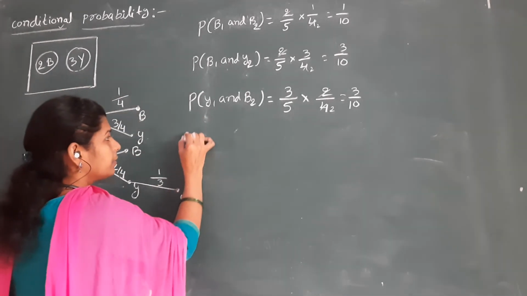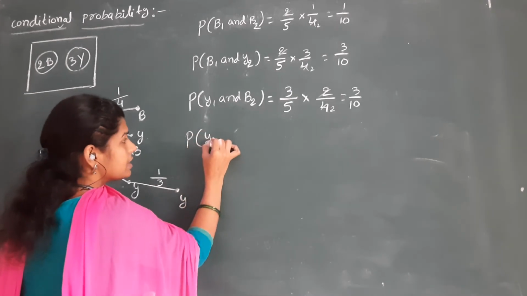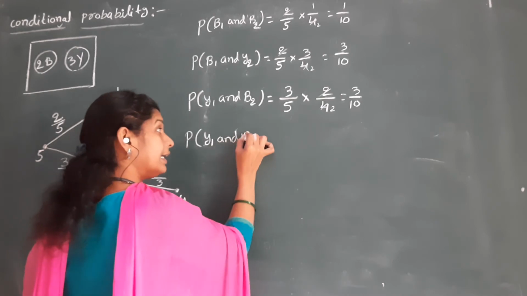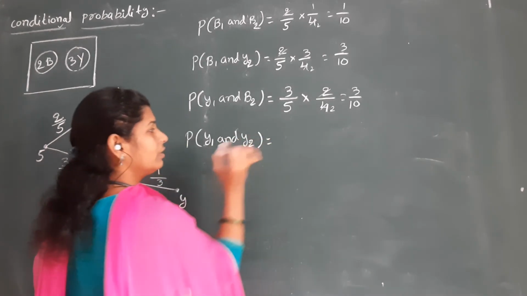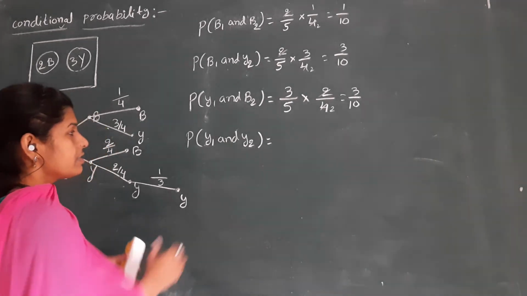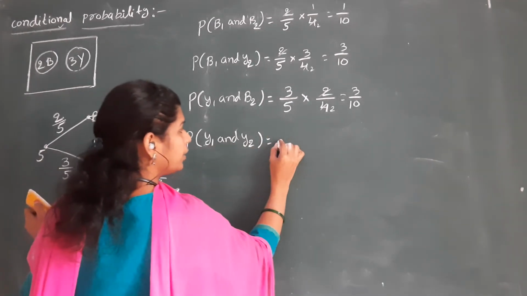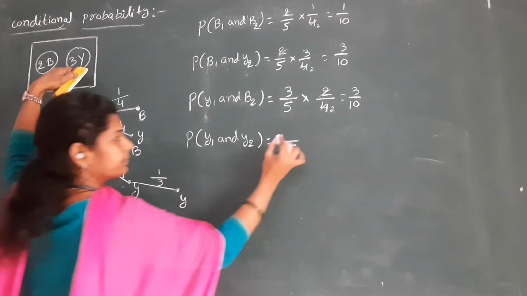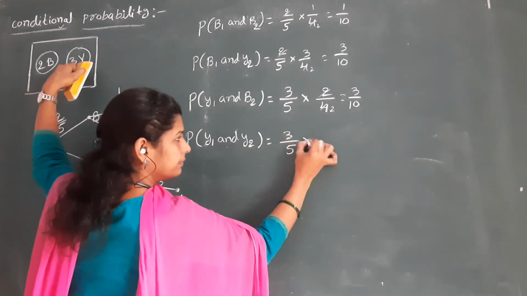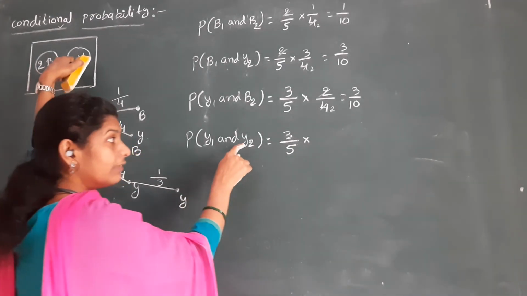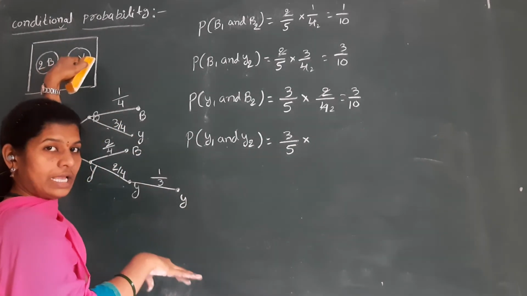Okay. Next, the probability that the first one is a yellow ball and the second one is also a yellow ball. First one is a yellow ball. How many total balls? 5. How many yellow balls in this box? 3. And that is the multiplication sign. Next, y2 is nothing but the second ball is also yellow.